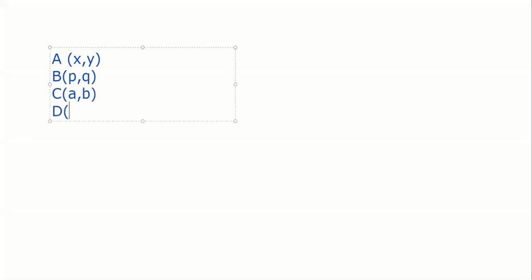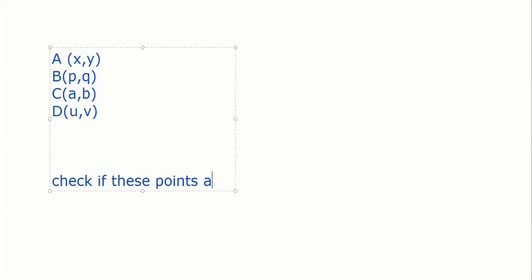If I give you any 4 points, A, B, C, D, I am just giving you some points. If I give you these 4 points, guys, and say check if these points are vertices of a rectangle, tell me the idea. What are you going to do?